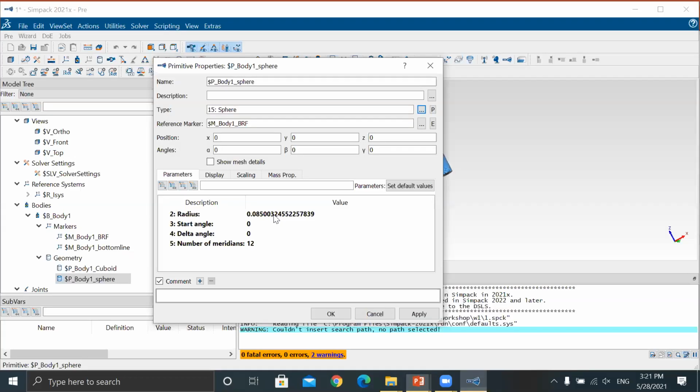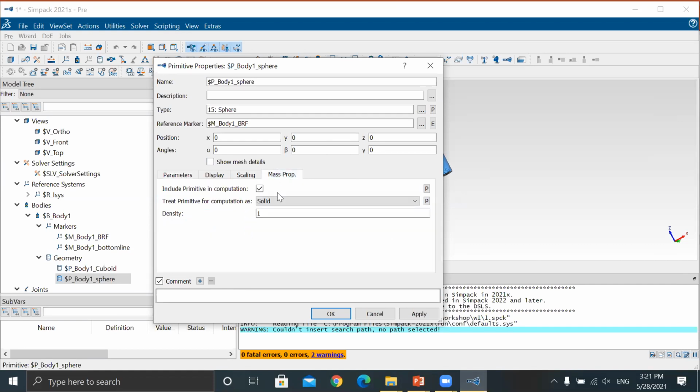Look, 0.2. Why haven't I given anything here? Look, the new value is 0.2 meter, that's why. Now here the mass property is given.